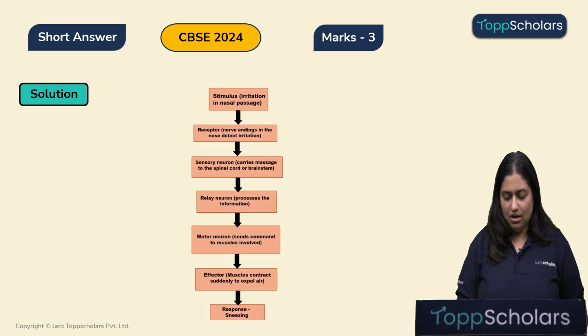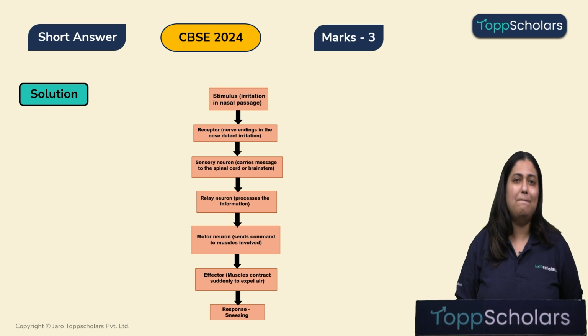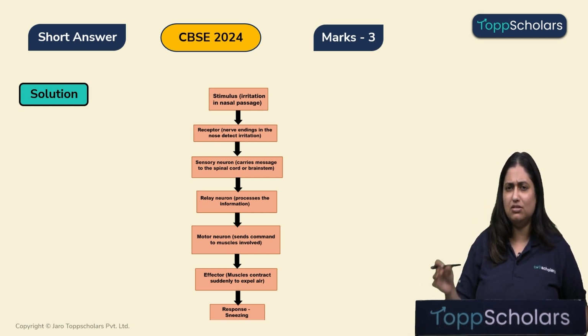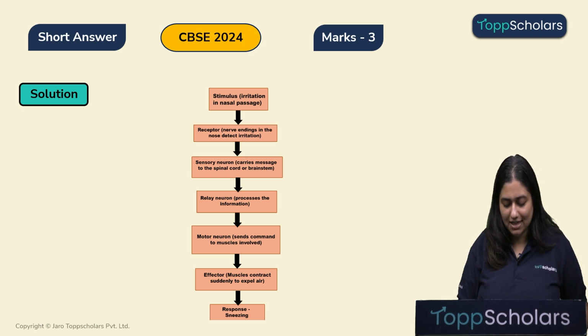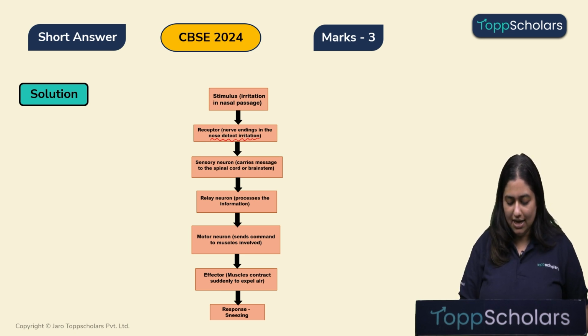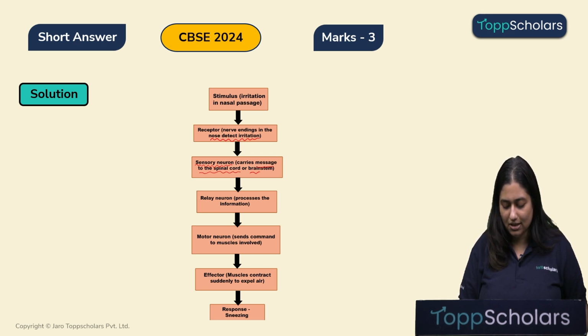So, when we get a stimulus which irritates our nasal passage, for example, some dust particle has entered into the nasal passage while you were inhaling air, the receptors which are present in the nasal passage will detect this irritation. On detecting this irritation, it will send the information to a sensory neuron that carries the message to the spinal cord or the brainstem.